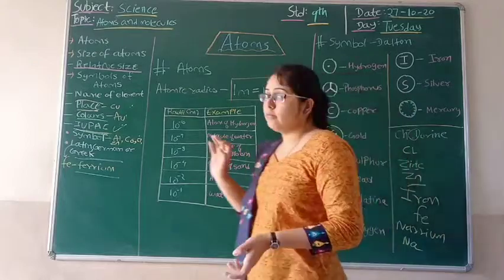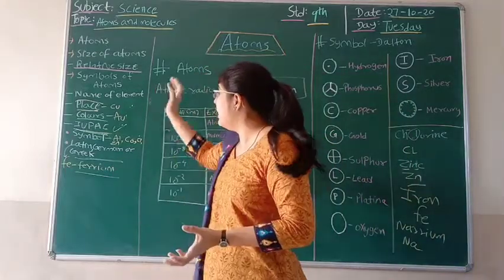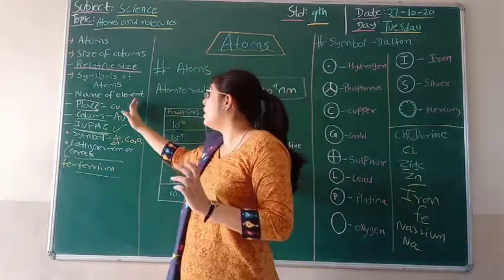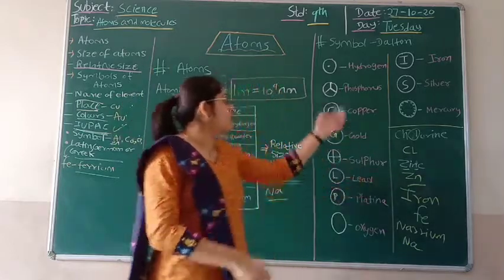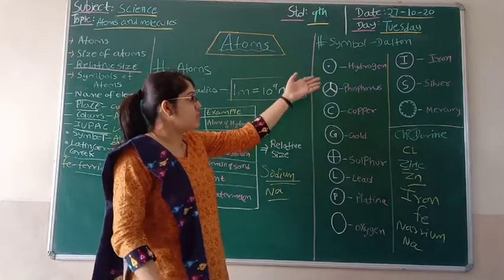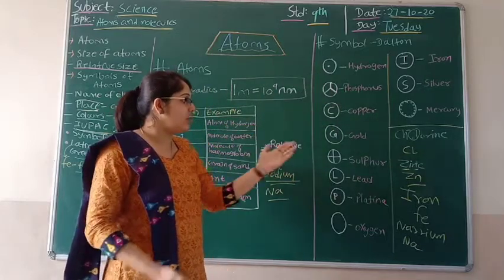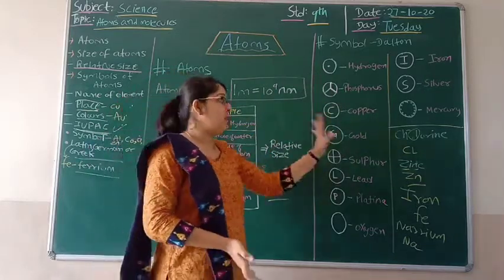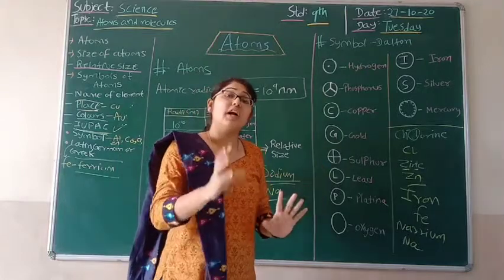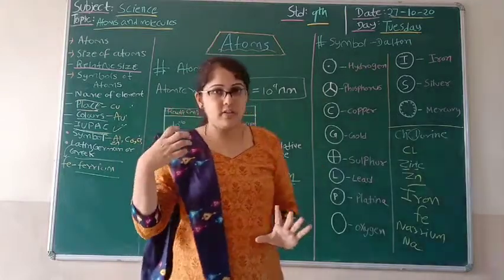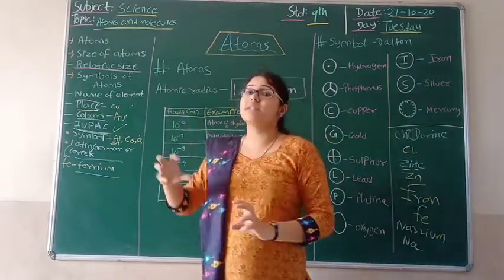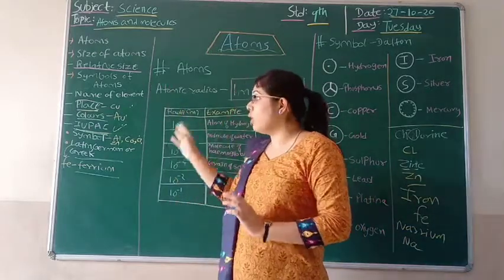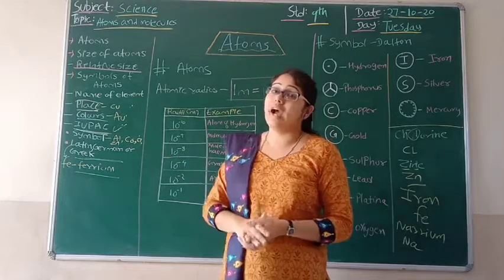Then we have seen how Dalton introduced the symbols of the elements. He specified some of the elements which I have shown over here, like hydrogen, phosphorus, copper, gold, etc. This is how we symbolized them, along with the quantity. Lastly we have seen how we can name elements on the basis of symbol, place, color and IUPAC.